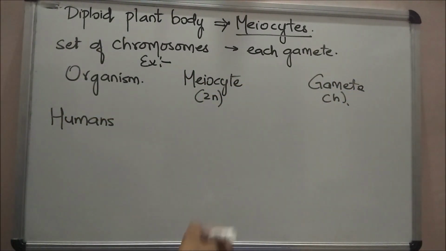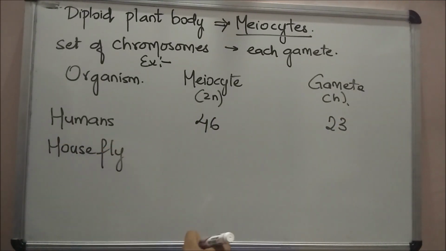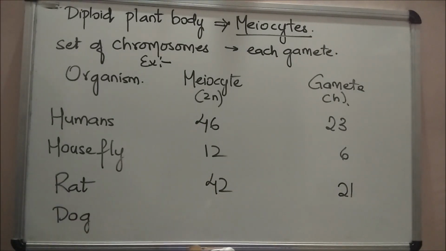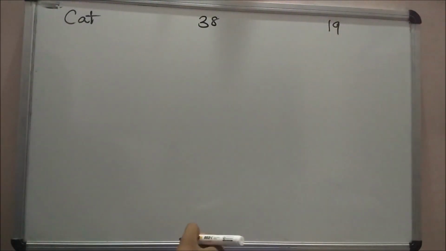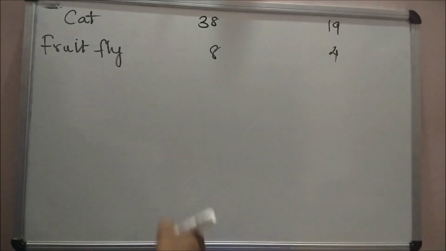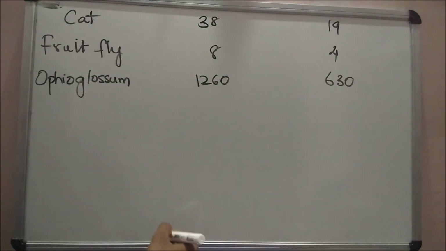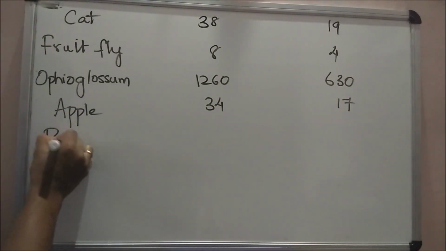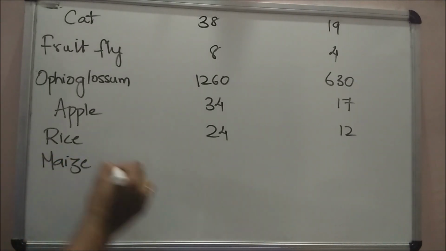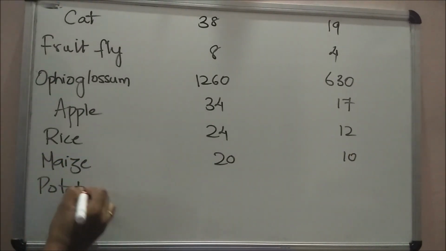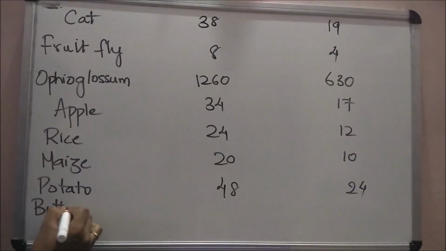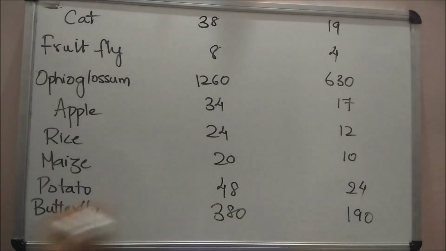Humans, 46, gametes are 23. Housefly, meiocytes are 12, gametes are 6. Rat, meiocytes are 42, gametes are 21. Dog, meiocytes are 78, gametes are 39. Cat, meiocytes are 38, gametes are 19. Fruit fly, 8 and 4. Ophioglossum is a fern, 1260, 630. Apple, 34, 17. Rice, 24, 12. Maize, 20, 10. Potato, 48, 24. Butterfly, 380, 190. Onion.